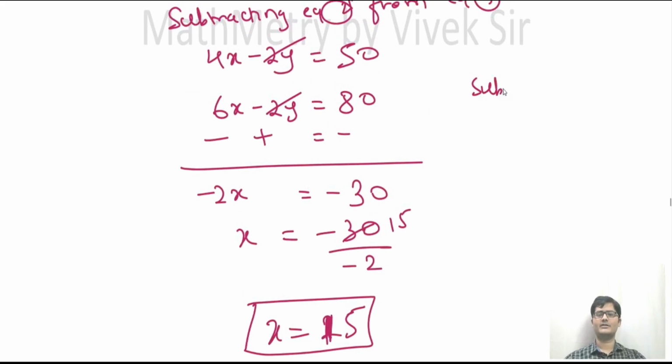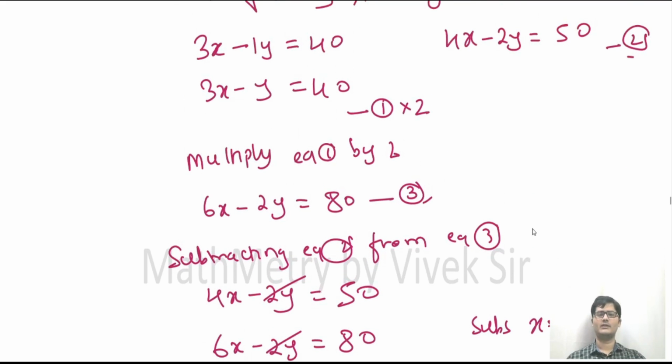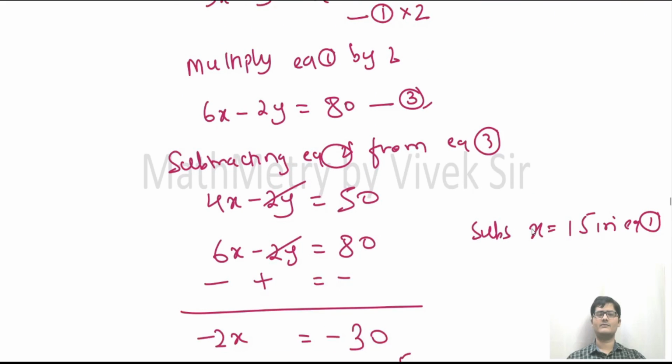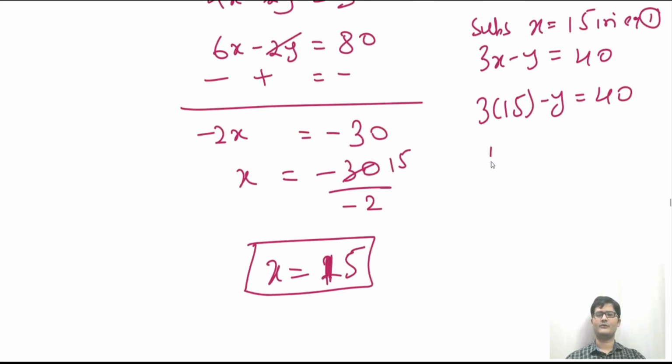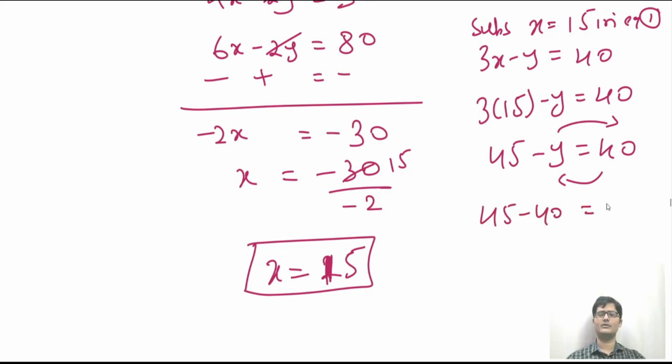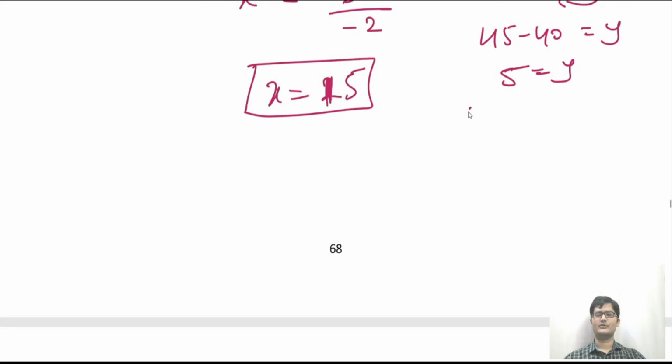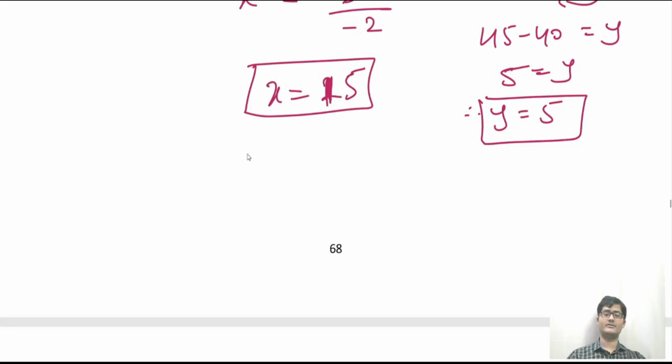Now let us substitute this. So substituting x equal to 15 in equation 1. So what is our equation 1? 3x minus y equal to 40. In place of x I have put 15. So 15 3s are 45 minus y is equal to 40. Let's send this y on this side and 40 on this side. So 45 minus 40 is equal to y. So that is 5 is equal to y. So therefore y is equal to 5. So the number of wrong questions he has attempted is 5.